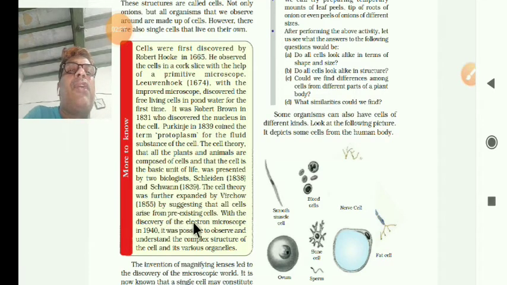With the discovery of the electron microscope in 1940, it was possible to observe and understand the complex structure of the cell and its various parts. So due to the electron microscope, we can now observe even the complex structures.